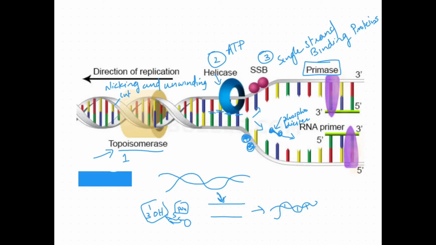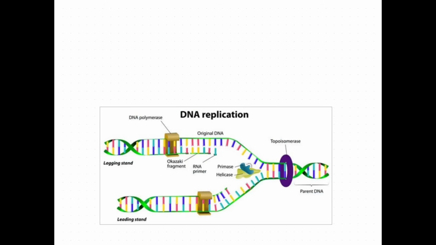So DNA polymerase, the enzyme involved in polymerization, cannot start from nothing. It can only add a nucleotide to a 3' OH end. So there is an enzyme, primase. The requirement of a free 3' hydroxyl group is fulfilled by short fragments of RNA that are synthesized at initiation by the enzyme primase.